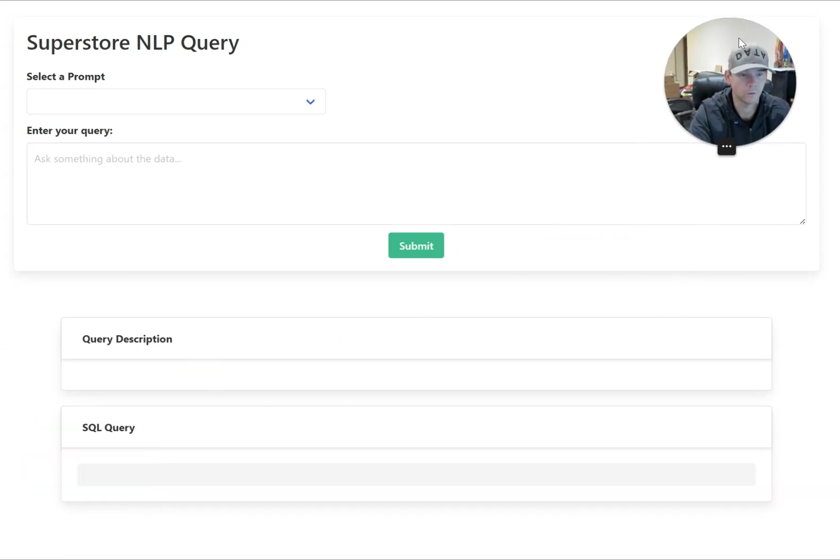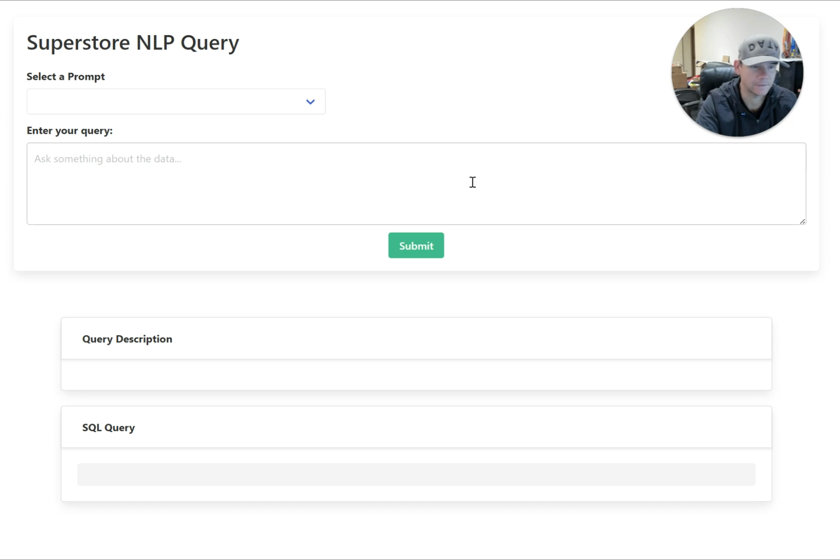All right, so today I want to share something I consider to be pretty exciting that I've been building for a couple days, and it is natural language processing querying on the Tableau Superstore data. So I'm just going to start out with a question. We can use standard English language to create a query on the data. So I'm just going to start out with an easy one and look for annual sales.